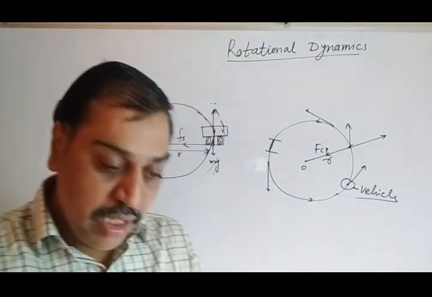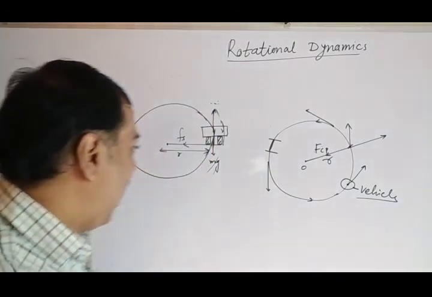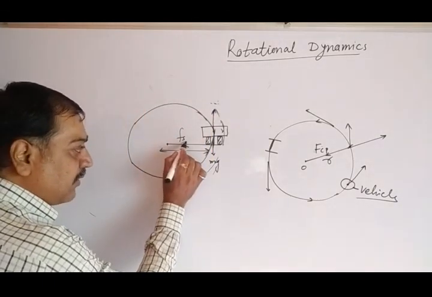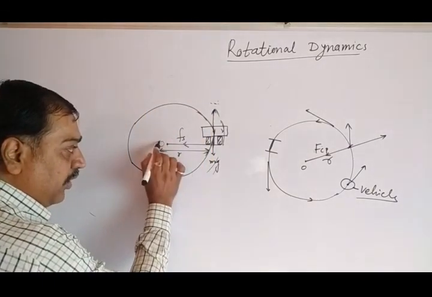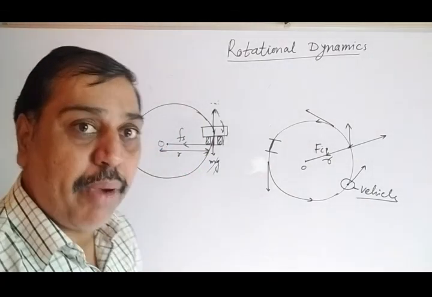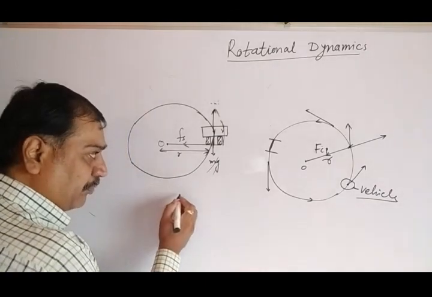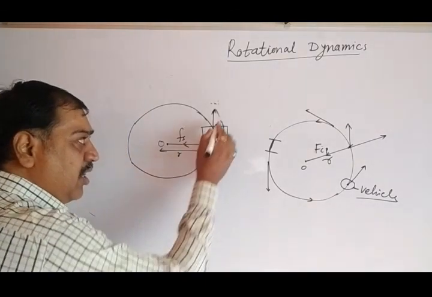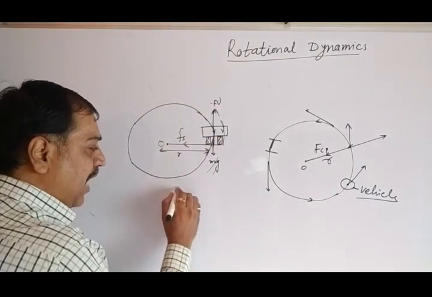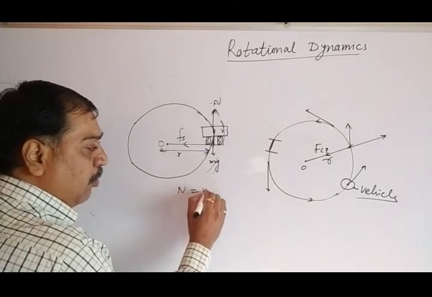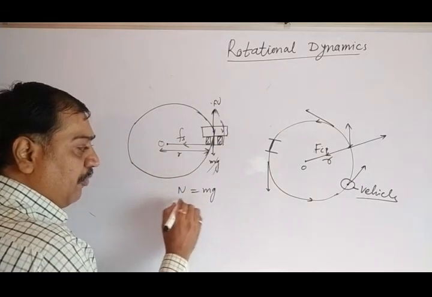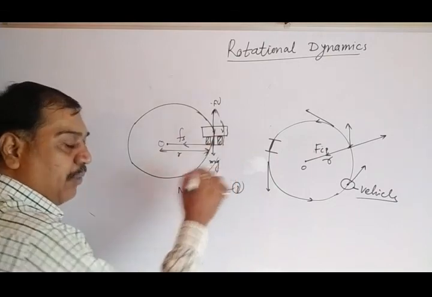Now just equate the forces. The frictional force is directed toward the center of the circle O, so it provides the necessary centripetal force. The normal reaction N is balanced, upward force equal to downward force. That is equation 1: N equal to mg.